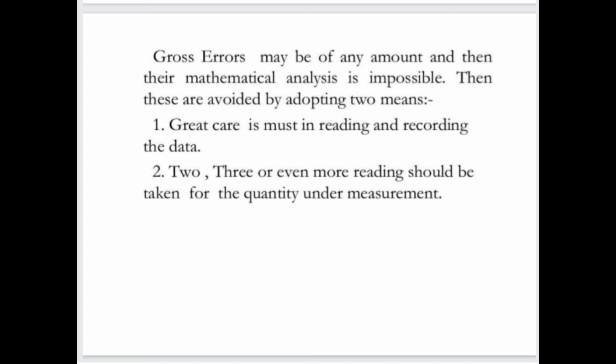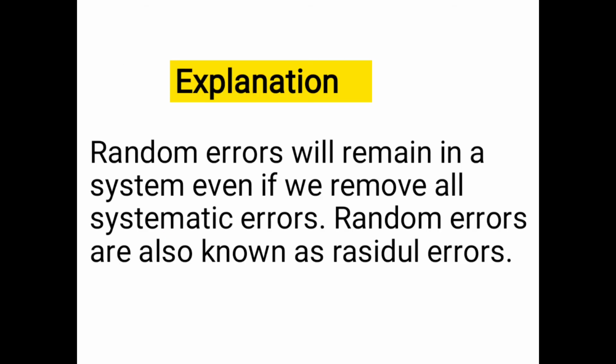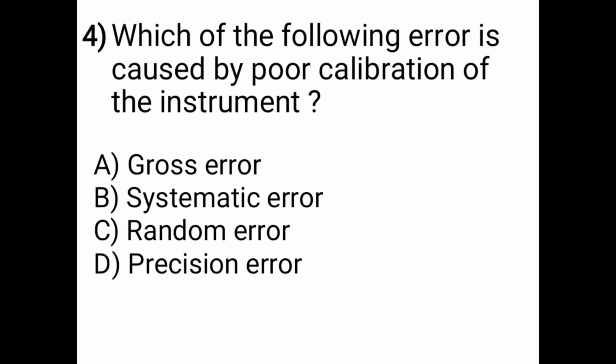Question number 3 is, the system will be error free if you remove all systematic error. This statement is true or false? This statement is false. Why? We see the explanation. Random errors will remain in a system even if we remove all systematic errors. Random errors are also known as residual error. So the statement that the system will be error free if you remove all systematic error is false.